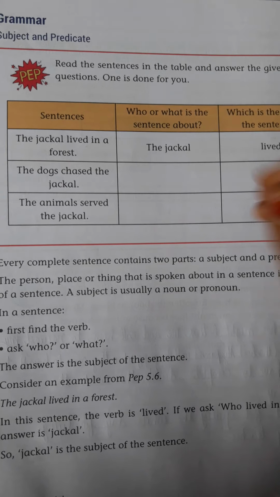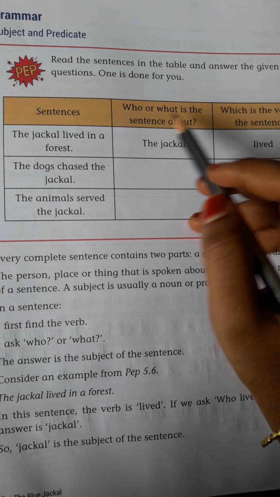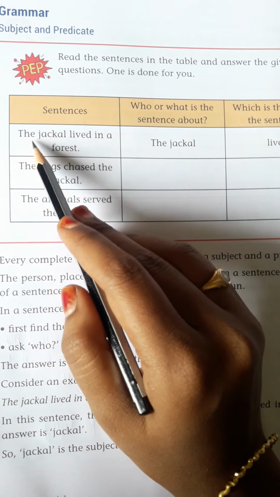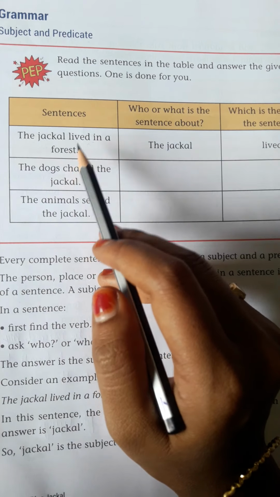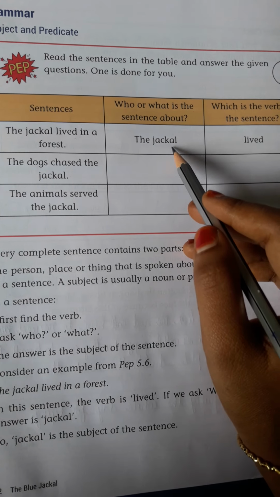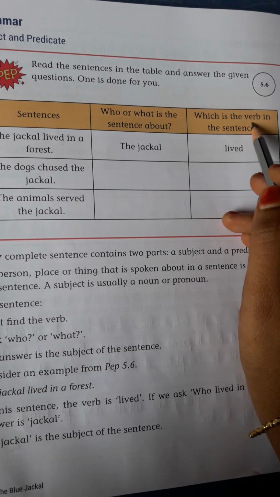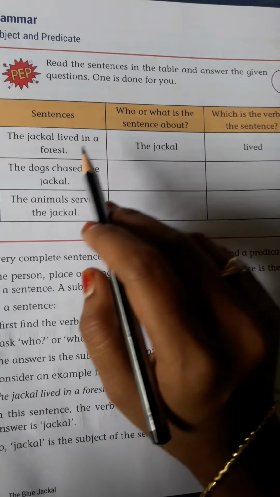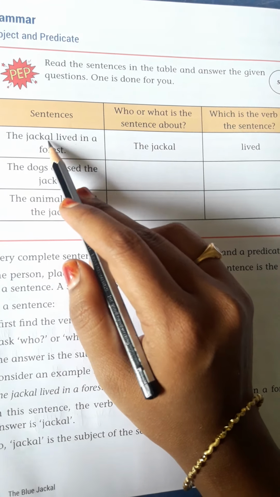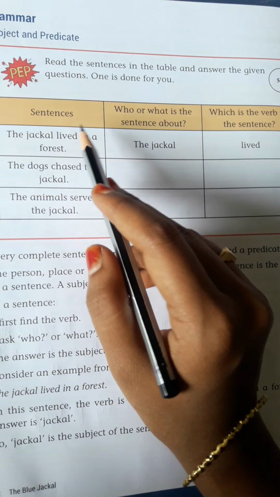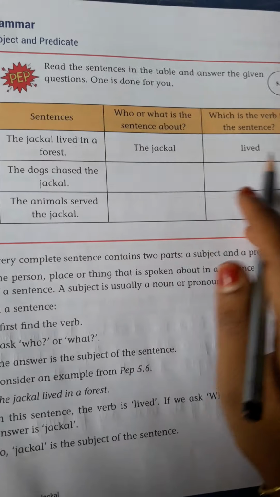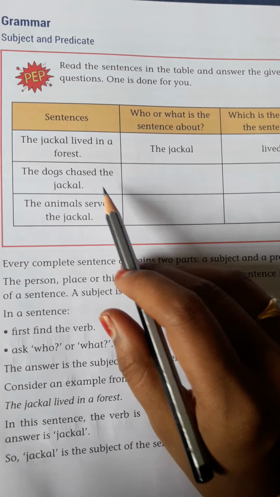Now see who or what the sentence is about. To whom is the sentence about, children? The jackal lived in a forest. Yes, the sentence is about the jackal. And next, what is the verb in the sentence? Already we know that a verb is an action word. Here, in the jackal lived in a forest, lived is the verb. The jackal lived.